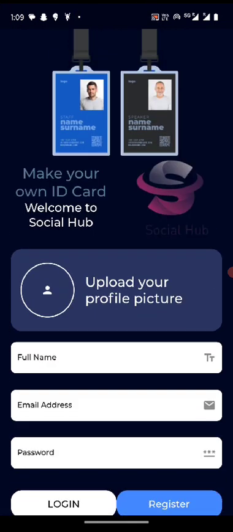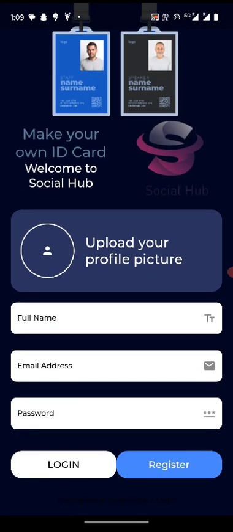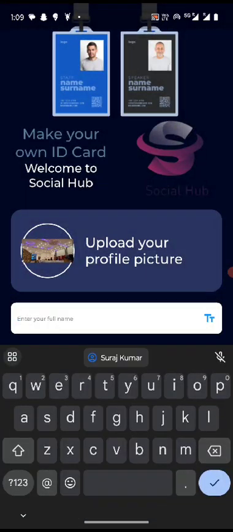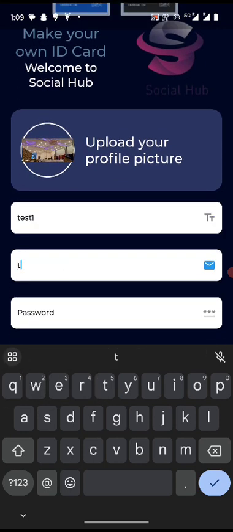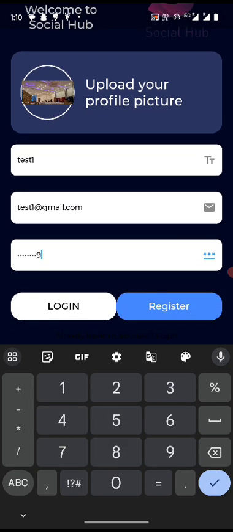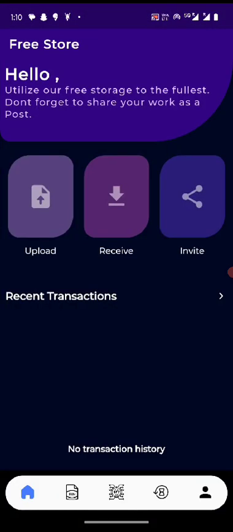This is the registration page, and we can create a new user as well. We can just upload a profile photo, the name, test1, anything. The backend that we have used here is Golang, and all the APIs are also written by us. So yes, the mail ID and the password. Okay, so let's register. And yes, there is a login page also. So this is the first screen that we are navigated to, and here we can just